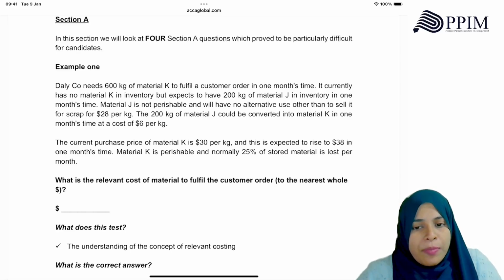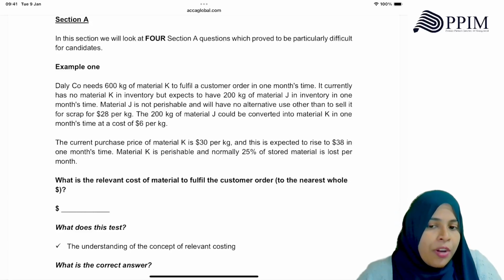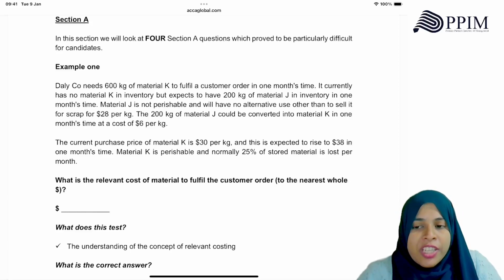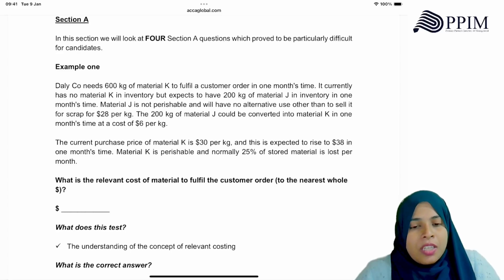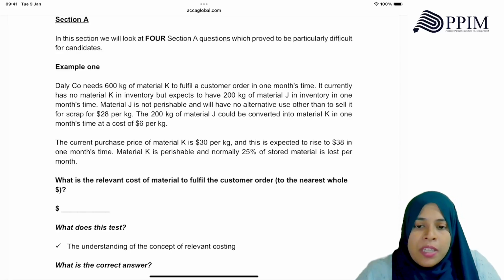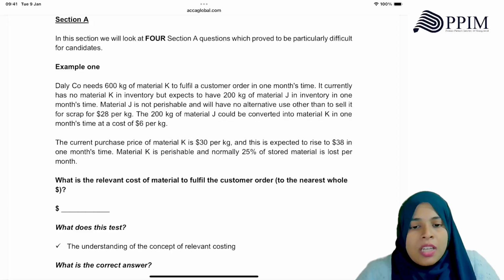Dalico needs 600 kilos of material K to fulfill a customer order in 1 month's time. It currently has no material K in inventory but expects to have 200 kg of material J in inventory in 1 month's time. So currently, do they have it in inventory? No. Material J is not perishable and will have no alternative use other than to sell it for scrap of $28. The 200 kg of material J could be converted into K in 1 month's time at a cost of $6 per kg. The current purchase price of K is $30 per kg and is expected to rise to $38 in 1 month's time. K is perishable and normally 25% of stored material is lost per month.